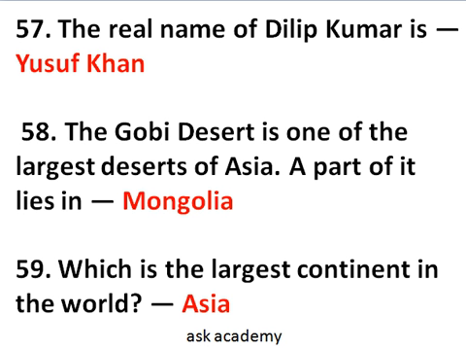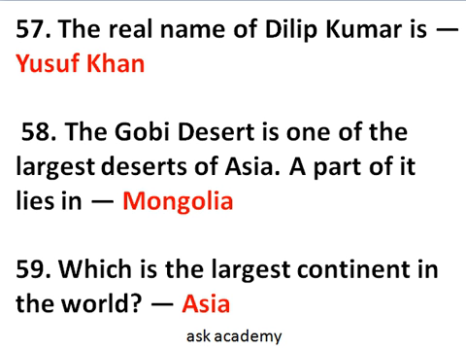Question number 58. The Gobi Desert is one of the largest deserts of Asia, and some part of it lies in Mongolia, and it covers part of northern and northwestern China. So it is in Mongolia and China. Okay. Question number 59.